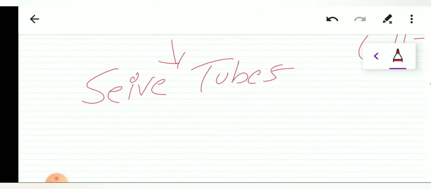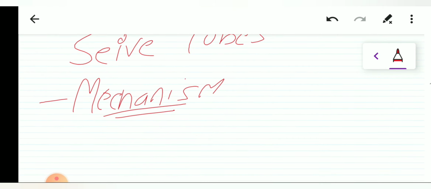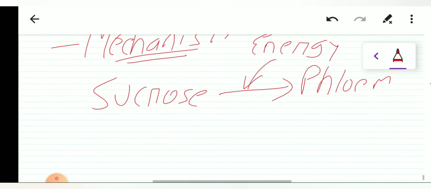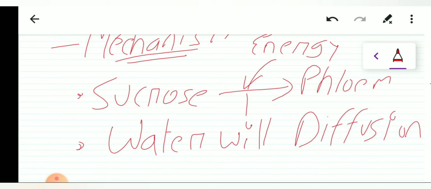Now what is the mechanism of the transportation? So now we will discuss the mechanism. Here also, the sucrose and other high molecular weight substances are actively transported into the phloem, okay. So sucrose is actively transported into the phloem using energy. This will lead to development of the osmotic pressure inside the phloem. Due to development of this osmotic pressure, water will also diffuse in.